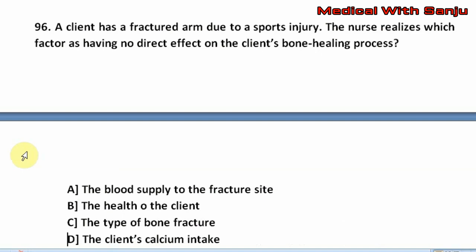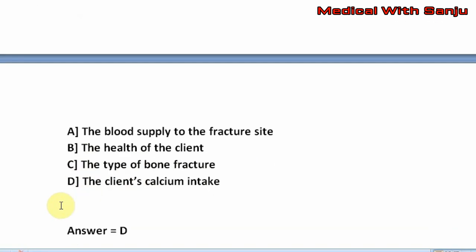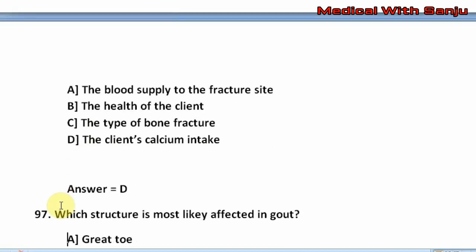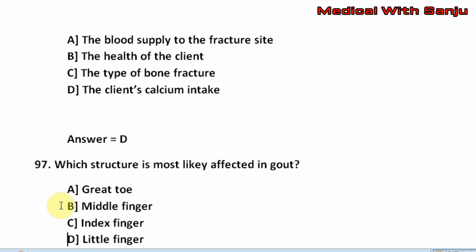Question number 96. A client has a fractured arm due to a sports injury. The nurse realizes which factor as having no direct effect on the client's bone healing process? Option A, the blood supply to the fracture site. Option B, the health of the client. Option C, the type of bone fracture. Option D, the client's calcium intake. The right answer is option D, that is the client's calcium intake.